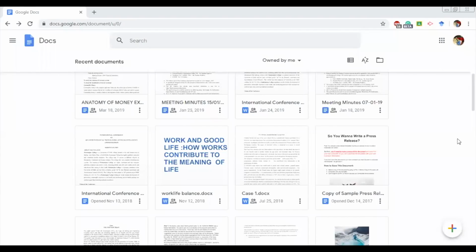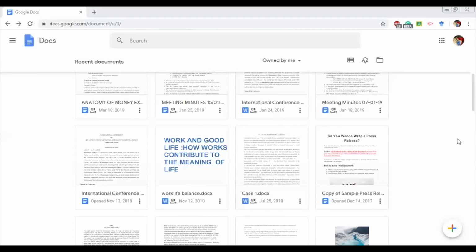All right, so what are the things which we can share on Google Docs? Meeting minutes with the departmental colleagues, a research article with the collaborators, a conference schedule or brochure with the public, or anything else in which you want to have collaboration or just a simple sharing. You can create those documents and easily share.